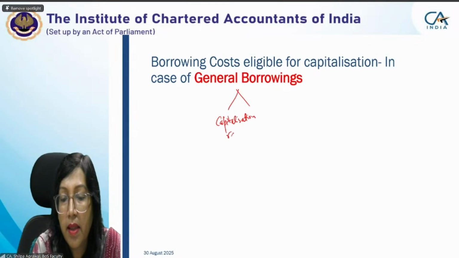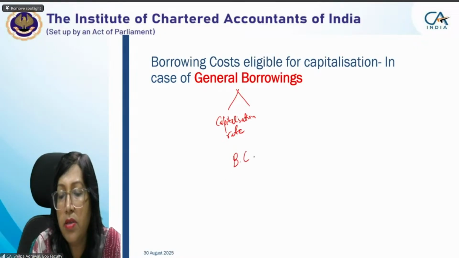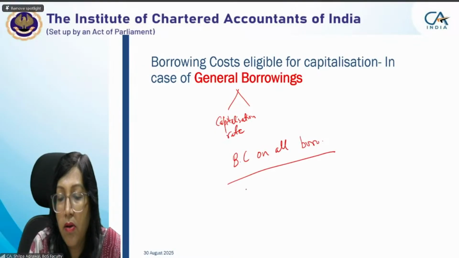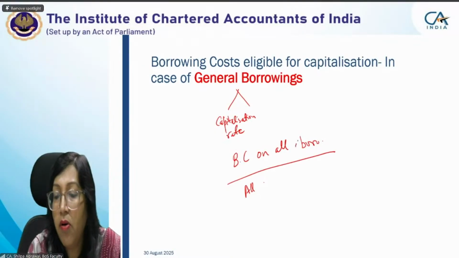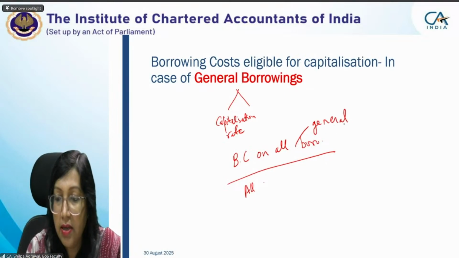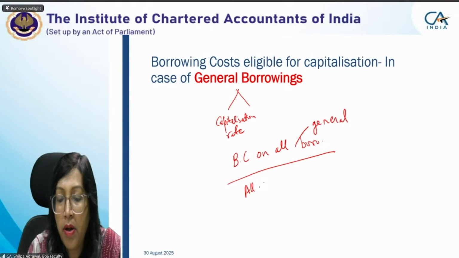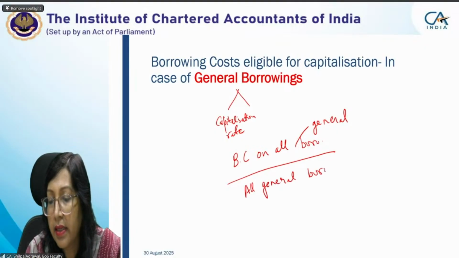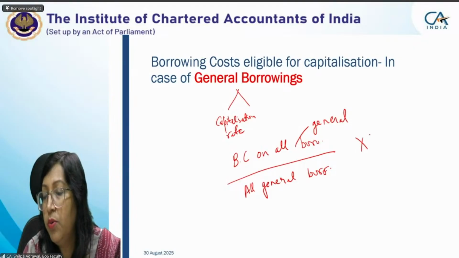To find it, we calculate the weighted average: borrowing cost on all general borrowings upon all general borrowings, into 100. Whatever rate comes is the capitalization rate. General borrowings means borrowings other than specific borrowings.